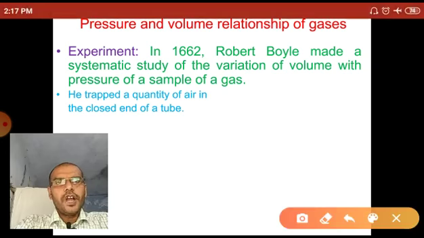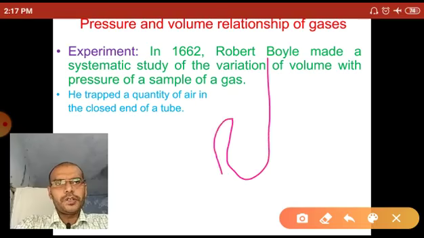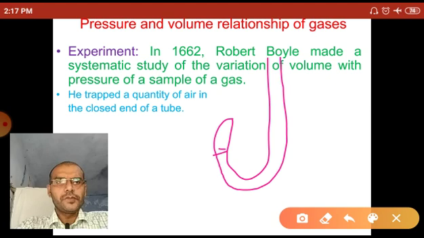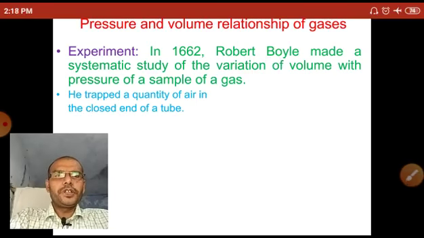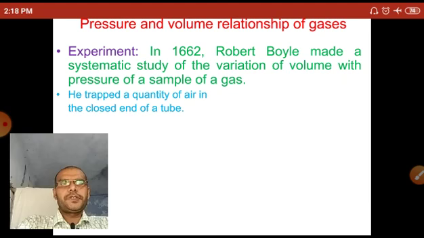Now he trapped a quantity of air in the closed end of a tube. So he took an approximately J-shaped tube and trapped a particular quantity of air in the tube, and applied pressure. After applying the pressure, he concluded that the volume of the gas is related to the pressure. How?